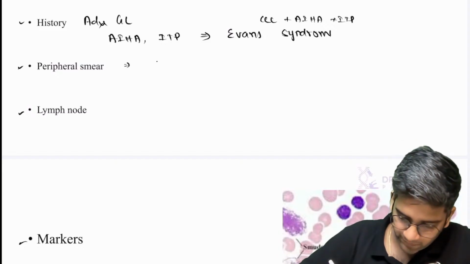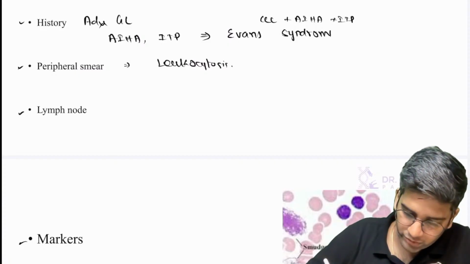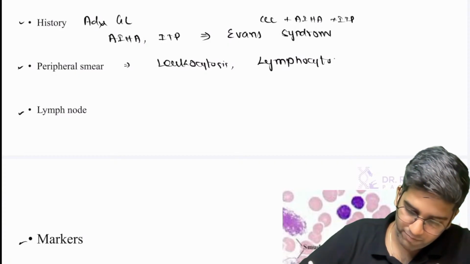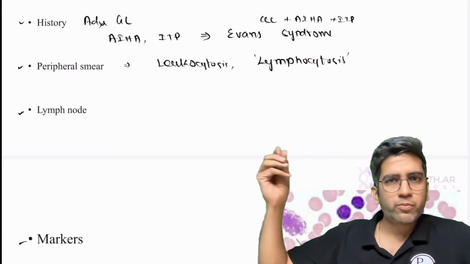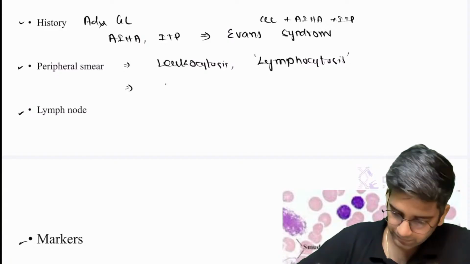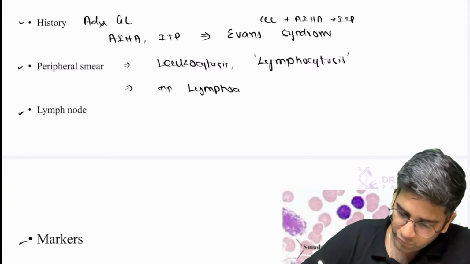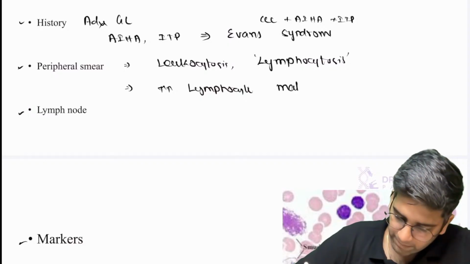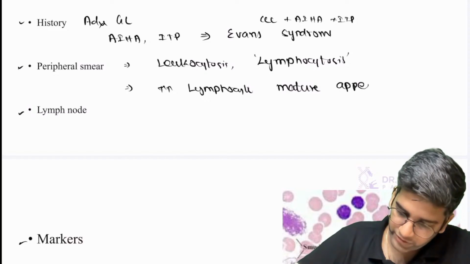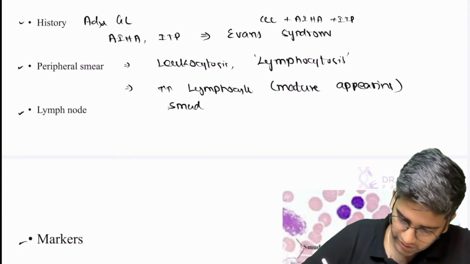Peripheral smear and CBC. So obviously in CBC, you'll have leukocytosis. Not just leukocytosis, you'll have lymphocytosis. That's very, very important. Plus or minus, I can have autoimmune hemolytic anemia, so hemoglobin can be reduced. In peripheral smear, what's a classical finding? Increase in the lymphocytes. These lymphocytes are mature appearing lymphocytes. They are not blasts. They are mature appearing lymphocytes. That will be there. In addition to that, you'll have smudge cells.